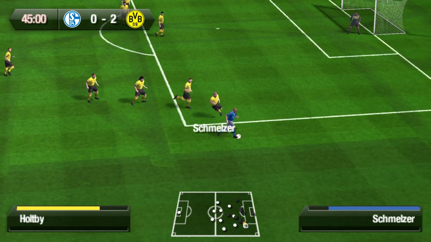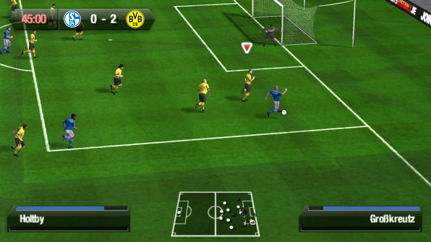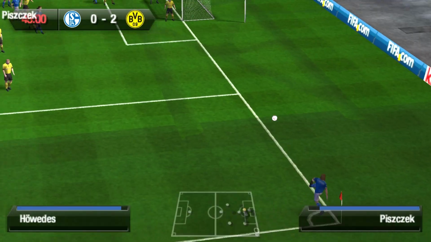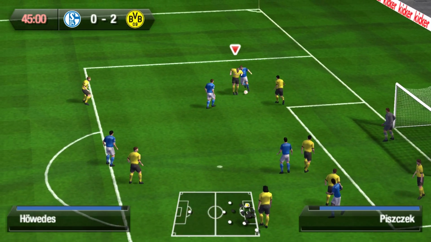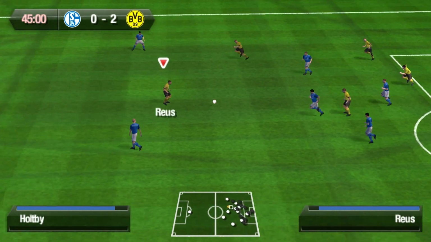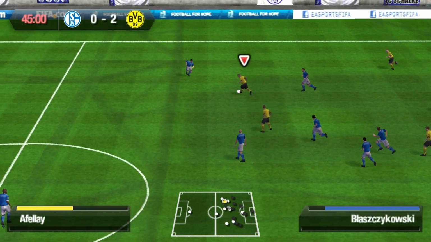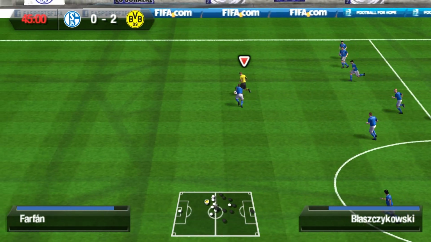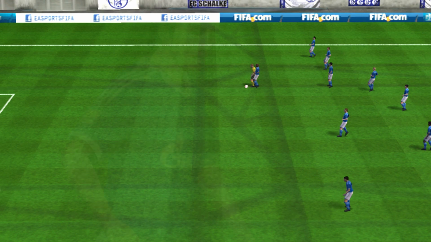Tackle for Borussia Dortmund, but Holtby on the right, just inside the box for Schalke, still Holtby, but Smeltzer with a tackle for Borussia Dortmund, but a corner to Schalke on the right. Pukki plays it in from the right foot towards far post, but enough of a head on it for Borussia Dortmund. Then after a pass over Robert Lewandowski to Marco Reus to Jakub Blaszczykowski, driving forward for Borussia Dortmund a bit, still Blaszczykowski, and it's half time.